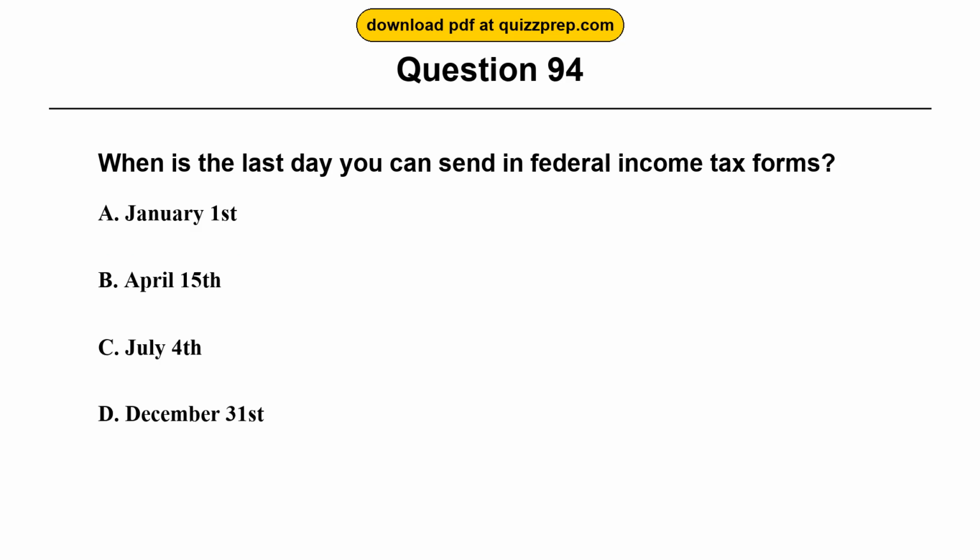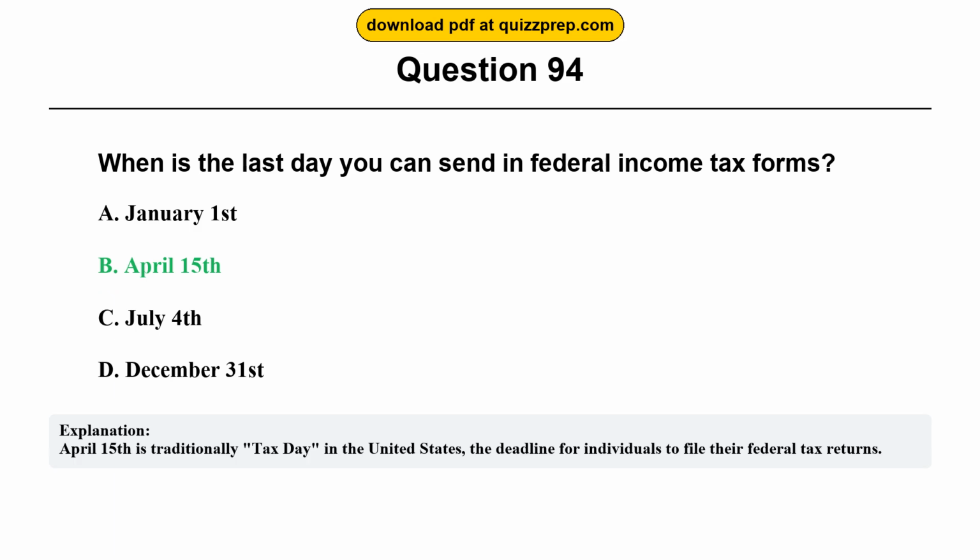Question 94. When is the last day you can send in federal income tax forms? Option A, January 1st. Option B, April 15th. Option C, July 4th. Option D, December 31st. The correct answer is option B, April 15th. April 15th is traditionally tax day in the United States, the deadline for individuals to file their federal tax returns.